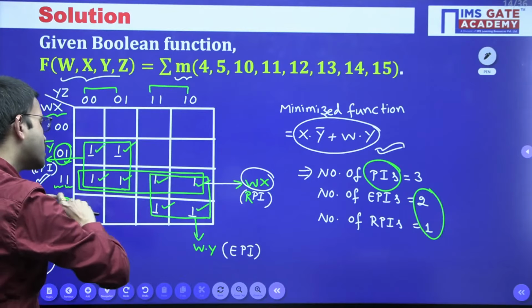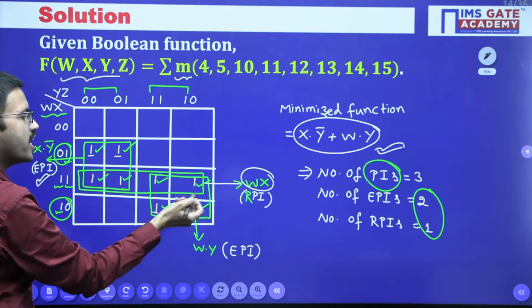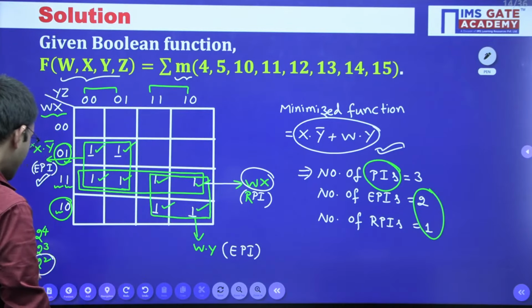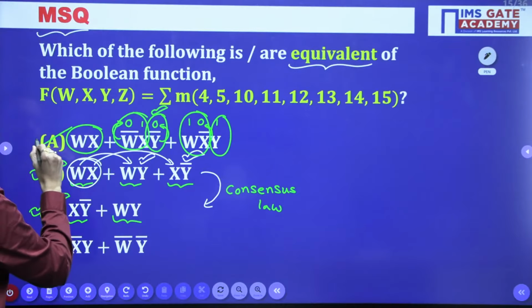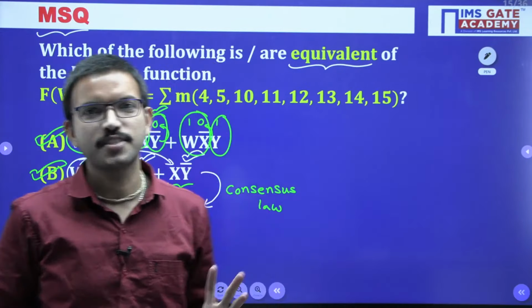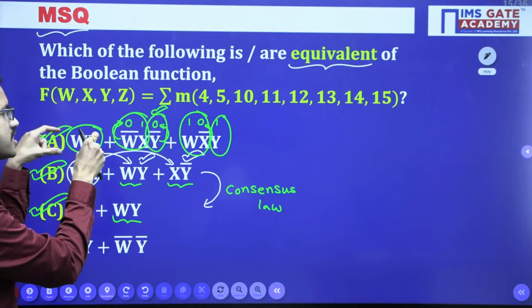The intersection of row 4 and the last two columns gives 2 ones. Earlier we got 4 ones, then 2 ones, then 2 ones. So option A is also an equivalent function. Very few students will identify that option A is also equivalent.